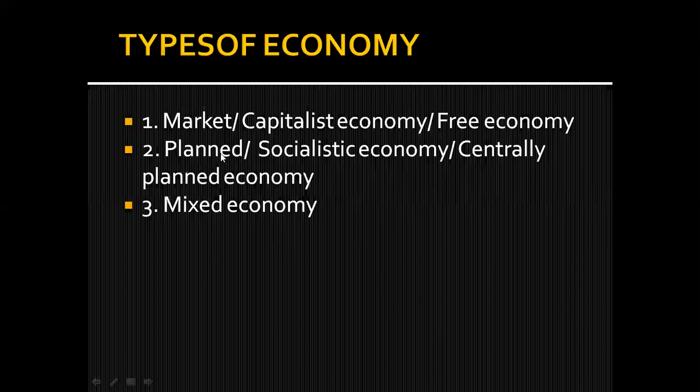In planned economy, the objective of this economy is to increase social welfare. But in the third economy, that is mixed, both objectives are there. The private sector has the profit maximization objective, and in planned economy, they have what? Social welfare. So we can say mixed economy is the combination of market as well as planned, in which a few decisions are in the control of the private sector and a few are in the government sector also.